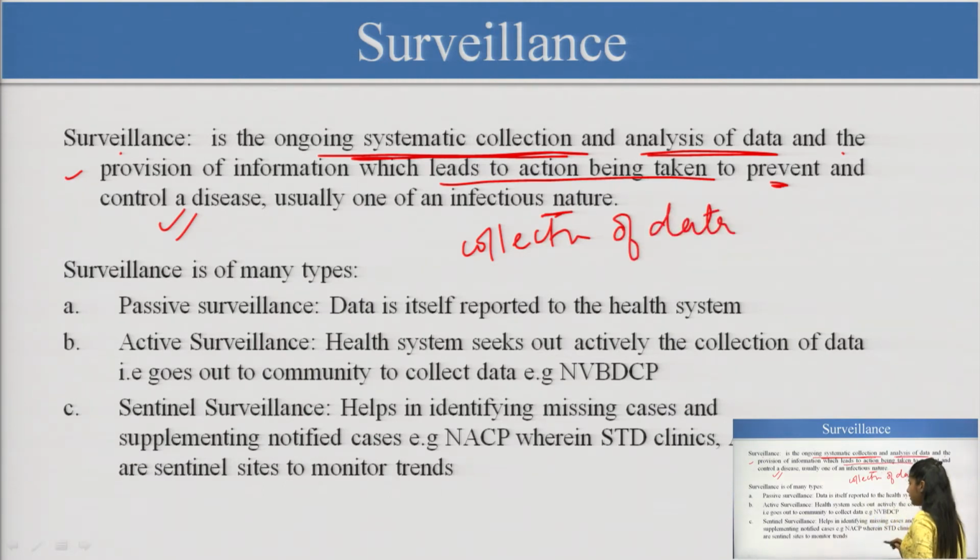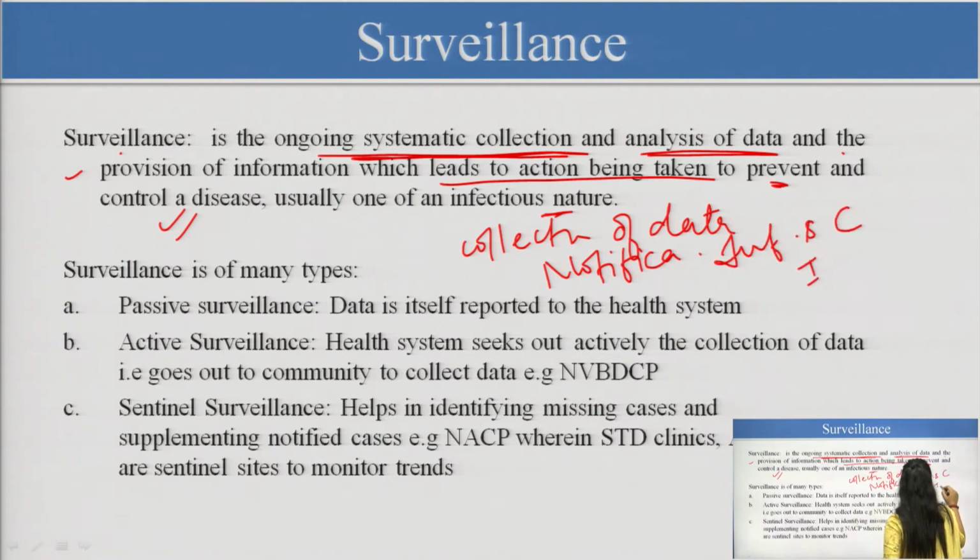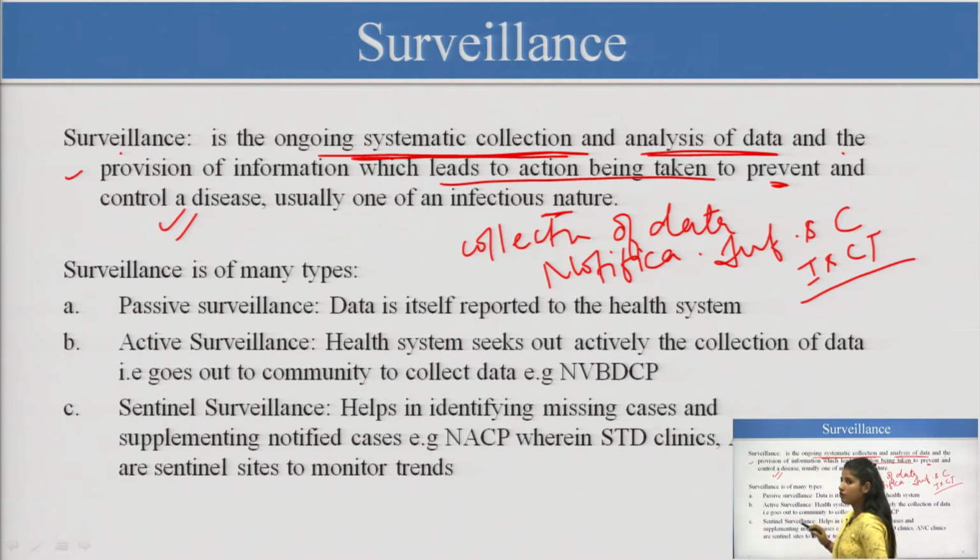Data should be correct, it should be collected, and everything should be notified. There should be use of information and communication technology, ICT. Then only we can improve all of these things. Surveillance is of many types, there are three types here.